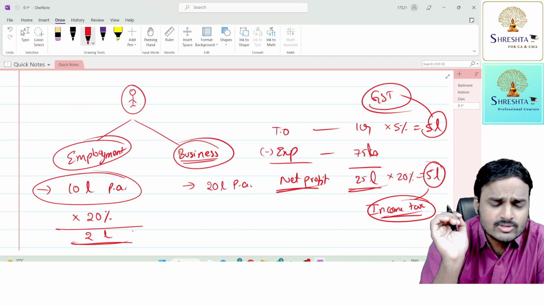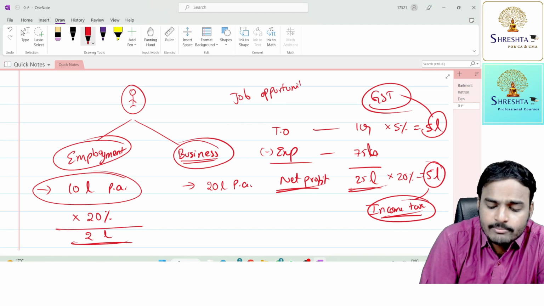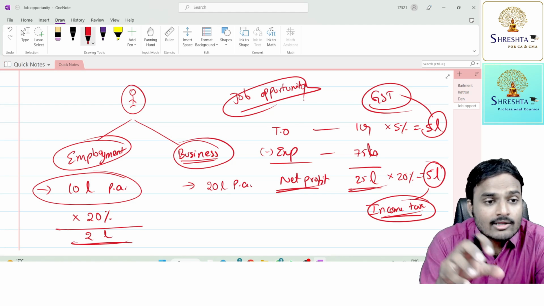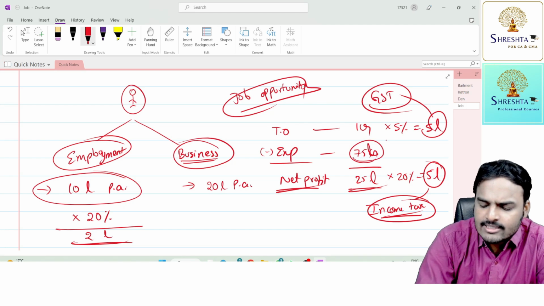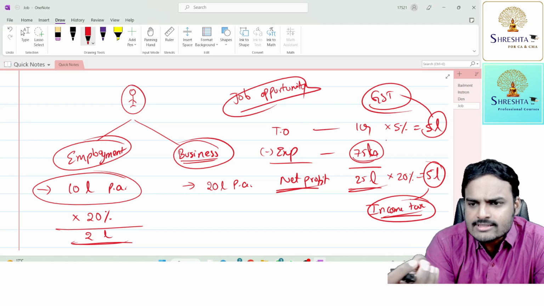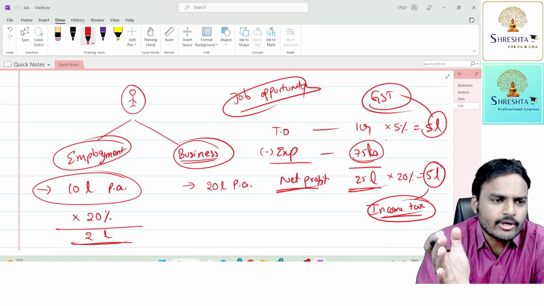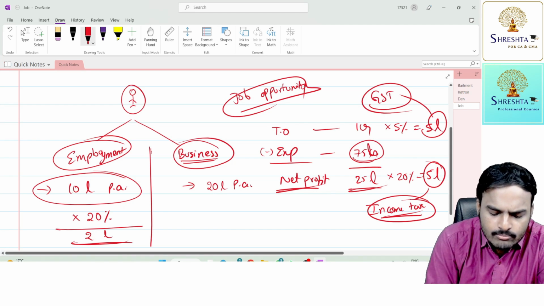And moreover, my dear students, if he starts a business, he can create job opportunities. So many unemployed people will get jobs. Yes or no? Yes, sir. So they are also getting some income. Yes or no? Yes, sir. So that means in this 75 lakhs, at least 5 or 6 employees are getting some 5 to 6 lakhs each person. Now tell me, my dear students, from the economy point of view, from the country point of view, which is more beneficial?